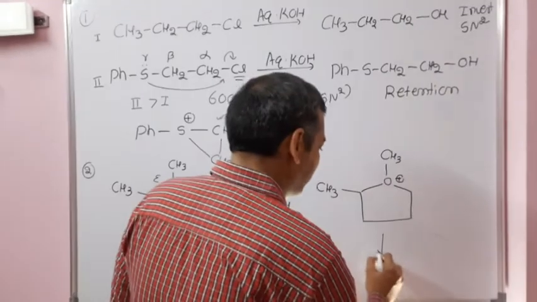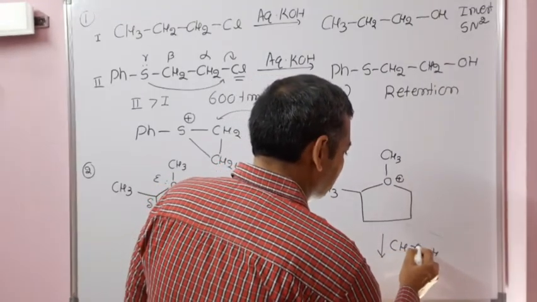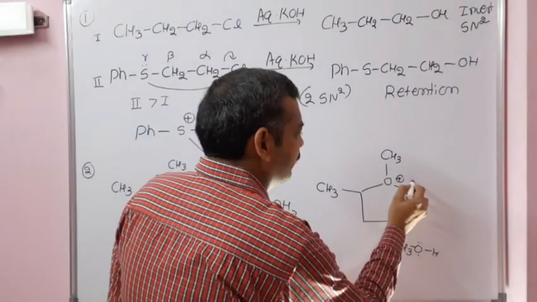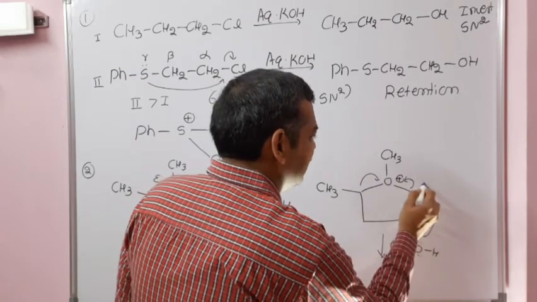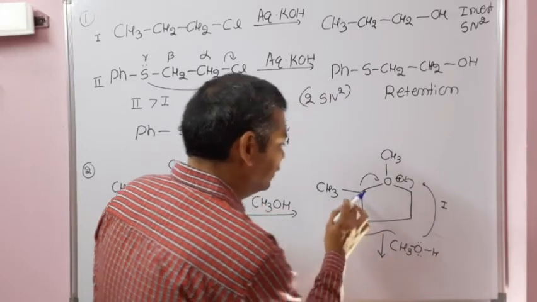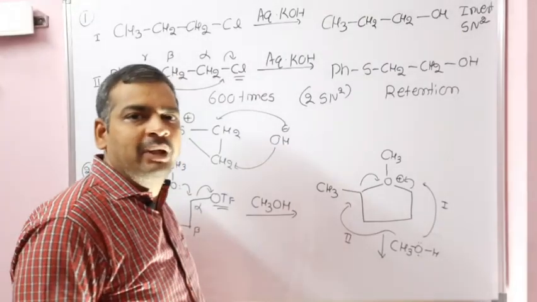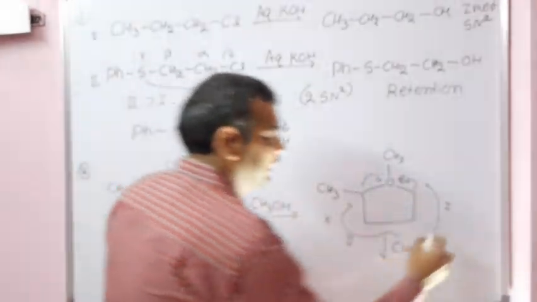In the second step, methanol, CH3OH, will attack with its lone pair. There are two possibilities: the ring opening will take place like this, path 1, or like this, path 2. But in path 2, if it attacks here, there is a big CH3 group, and because of the steric hindrance this is not preferable, while path 1 is preferable.